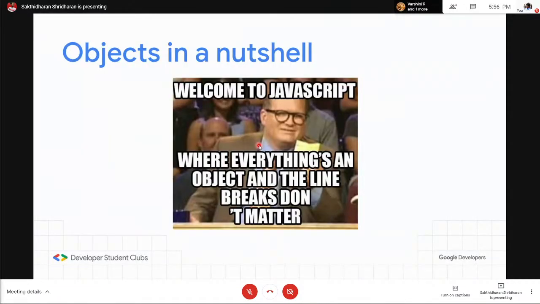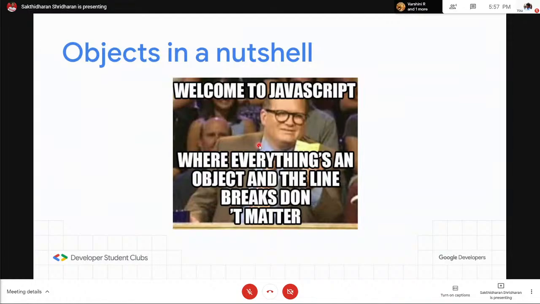And when we talk about JavaScript objects here, we have to remember the fact that each and everything is an object. Strings, numbers, each and everything is an object. Like we saw with dot length, when you type string dot length, the length property is actually a value, an attribute of the particular string object. So that's how you are able to access the length when you type the dot here.